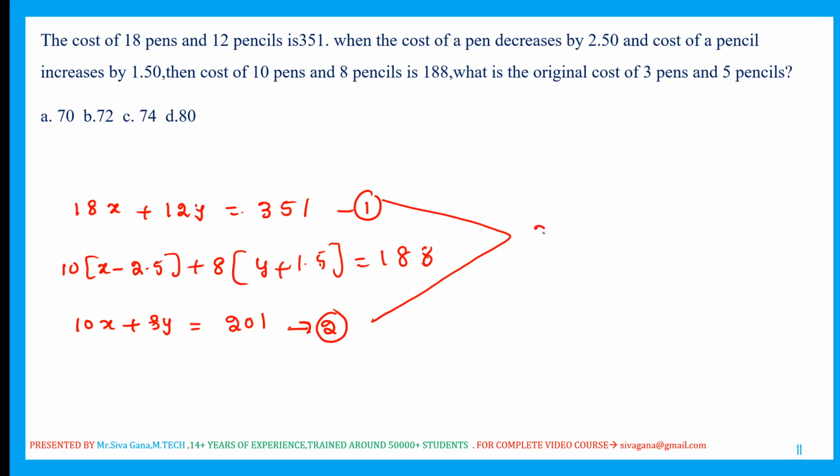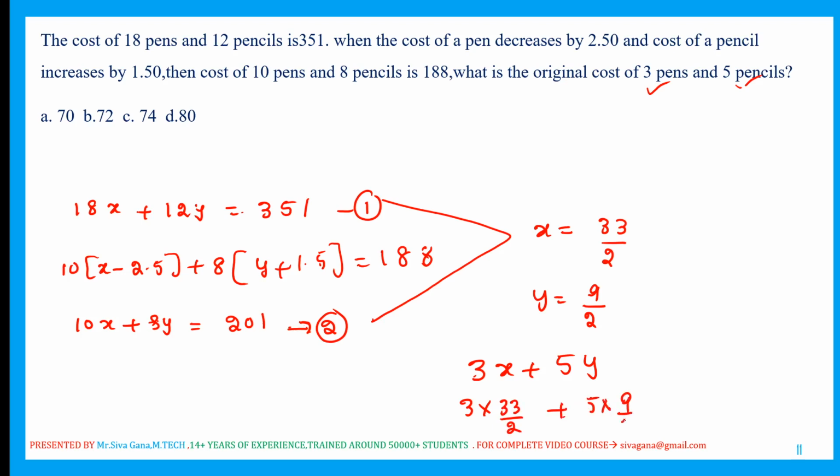After solving equation 1 and 2, straight away I am giving x, I got 33 by 2 and y I got 9 by 2. What he is asking? 3 pencils, 5 pens, which is nothing but 3x plus 5y he needs. So 3 into 33 by 2 plus 5 into 9 by 2, 99 by 2 plus 45 divided by 2, which is nothing but 144 divided by 2, 72.